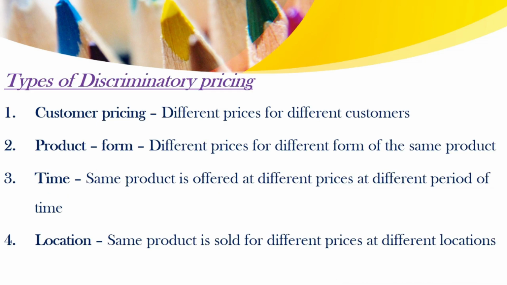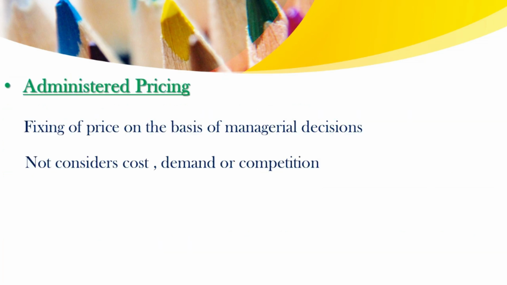Dual pricing or discriminatory pricing is divided into four. First one is customer pricing. Customer pricing means that different prices are fixed for different customers. Next one is product form. Different prices are fixed for different forms of the same product. Next is time. The same product is offered at different prices at different periods of time. Fourth one is location. The pricing is based on the location. That means for the same product, they are providing different prices at different locations. So these are the types of dual pricing or discriminatory pricing.